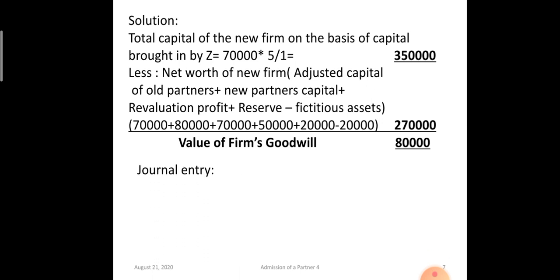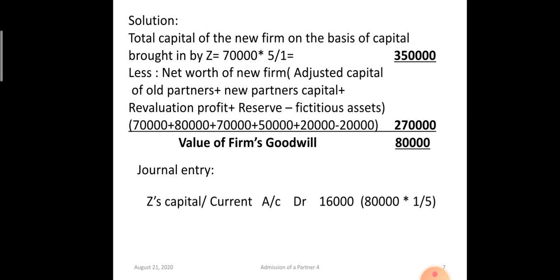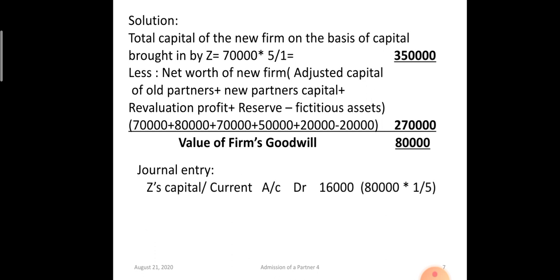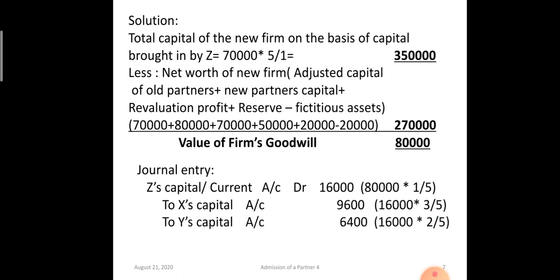Now the journal entry, gaining partner to sacrificing partner. Z is gaining, so 1/5 of 80,000 rupees. Z's capital or current account debit 16,000 rupees, 1/5 of 80,000. Okay. To X's capital, 16,000 will be divided in the ratio of 3:2. Okay. Sacrificing ratio. Okay. To Y's capital 6,400.